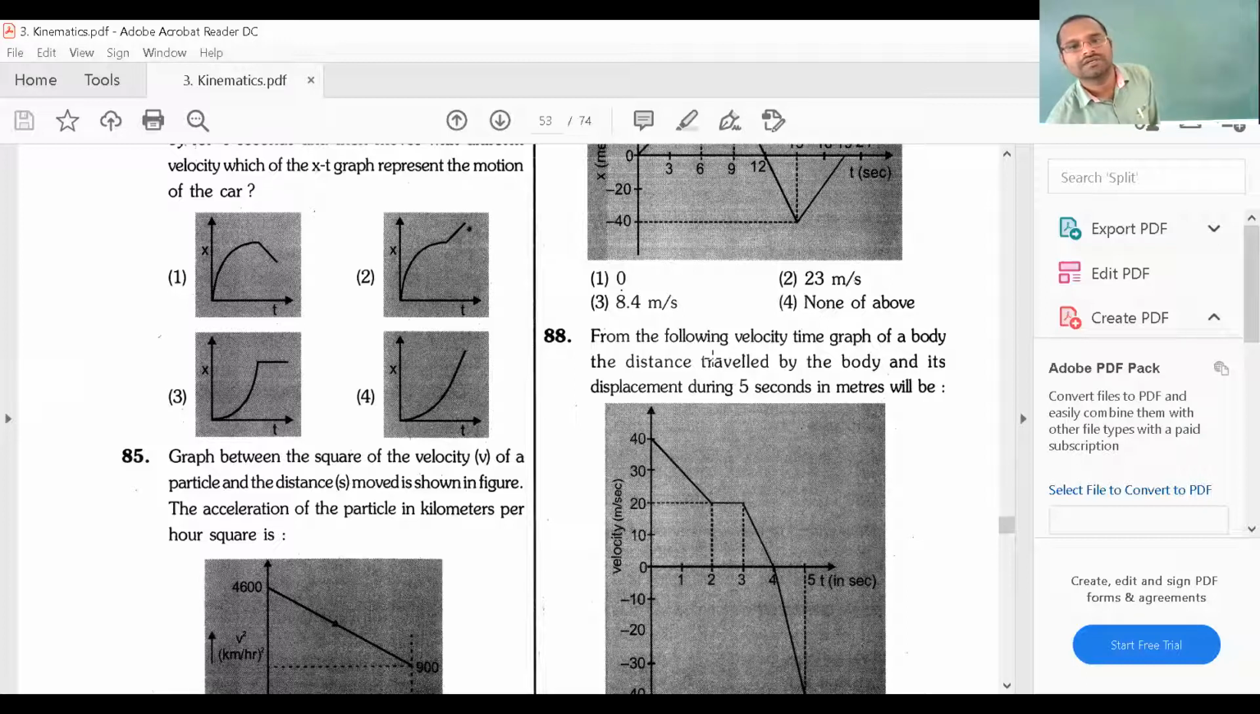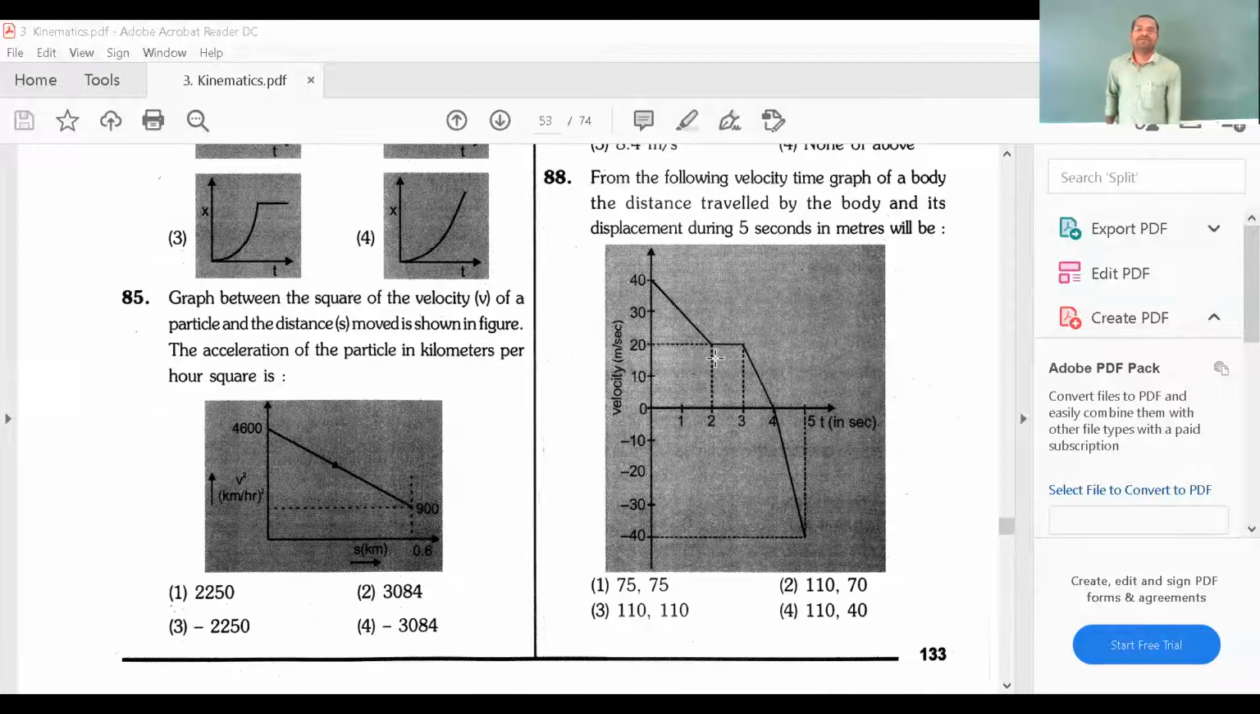Next, question number 88. For the following velocity-time graph of a body, the distance traveled by the body and its displacement during 5 seconds in meters will be. This is also a round-it question.